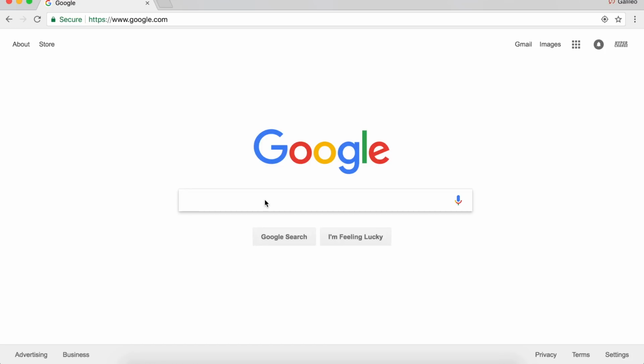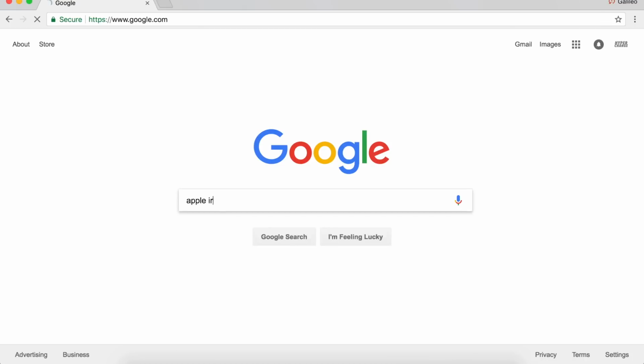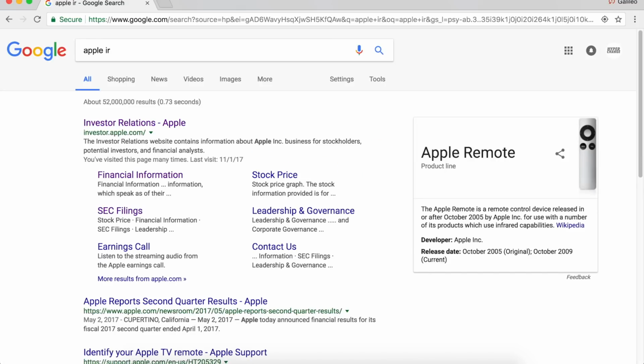Now, I wanted to start on Google because everybody knows Google, so let's just get right into it. We're going to search Apple IR. What does this mean? Apple's investor relations. This is the best way to get to the investor relations page of any company you want. Tesla IR, Salesforce IR, and the investor page will come up right away. Click on that, investor relations at Apple.